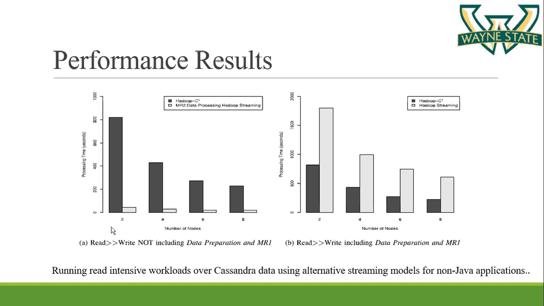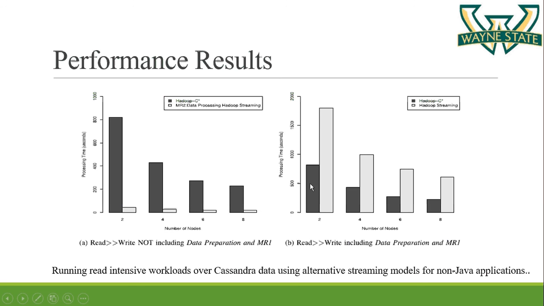So for just the data processing step, Hadoop streaming takes less time, but when we run the whole application with all the 3 stages, that is the data preparation step and the environment stage, the performance of Hadoop streaming is not as good as Hadoop C.